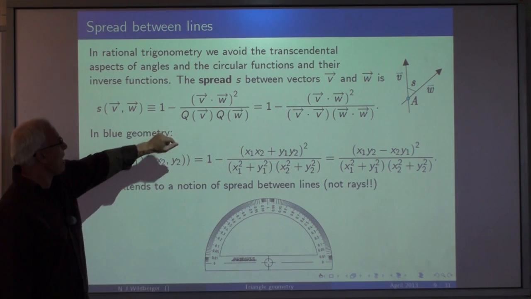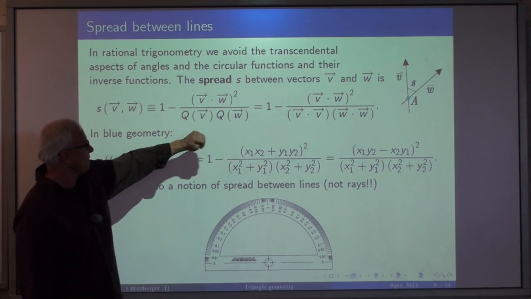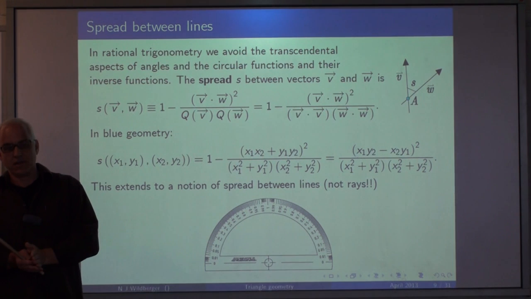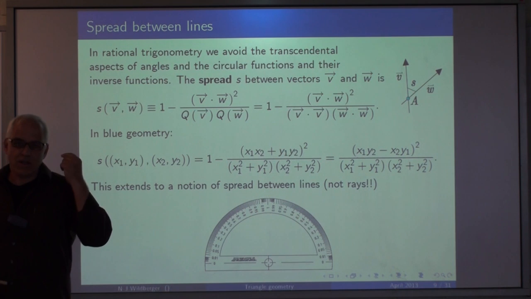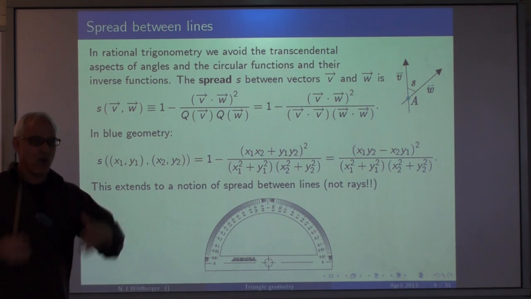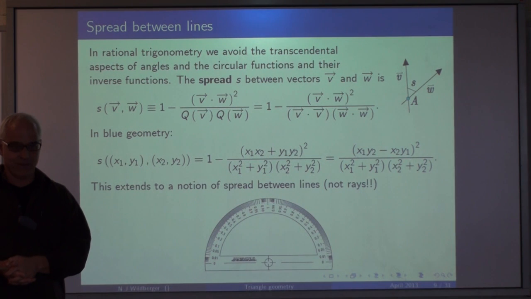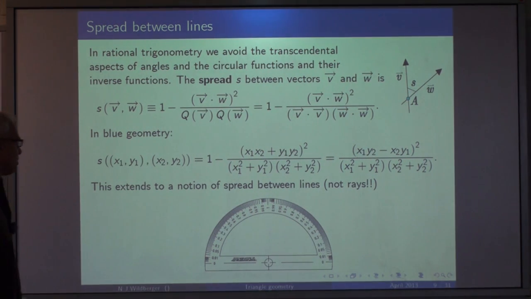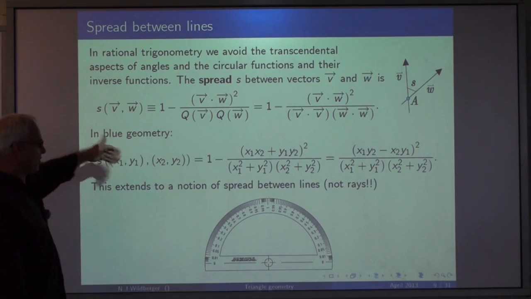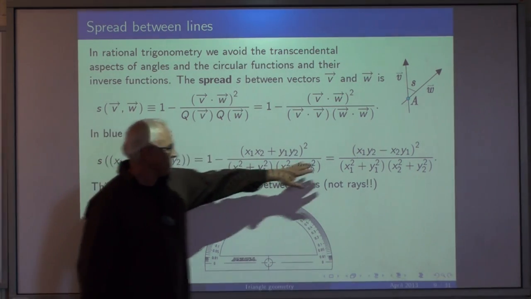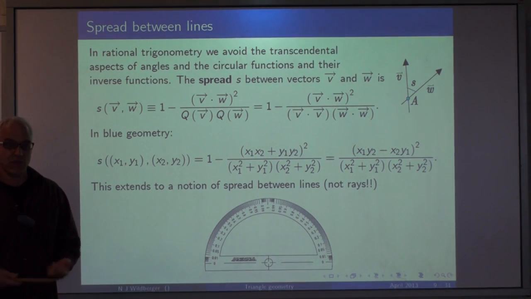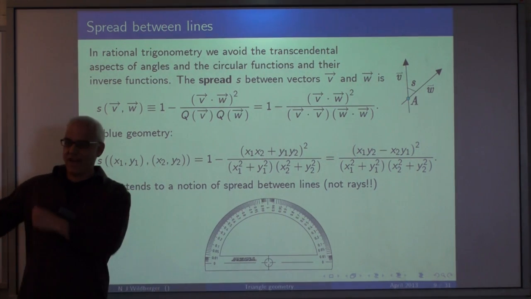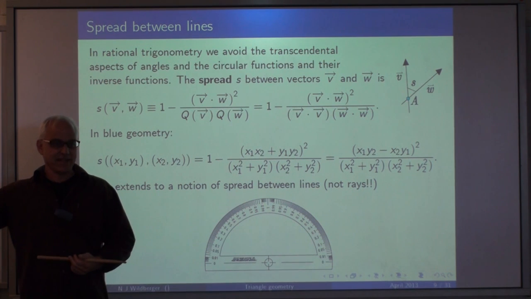And so it's 1 minus (v dot w) squared over the quadrance of v times the quadrance of w, for any two vectors, for any symmetric bilinear form. It's a rational replacement of angles that opens up so much of geometry. It generalizes geometry so much. In the familiar Euclidean case, it all comes down to this, and you will recognize that this is the square of the sine of the angle between the two lines. So spread is sine squared of an angle, if you happen to know what angles and sine are.